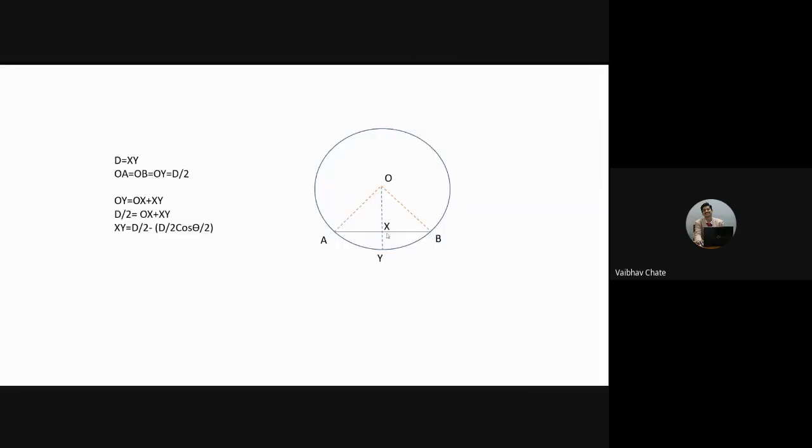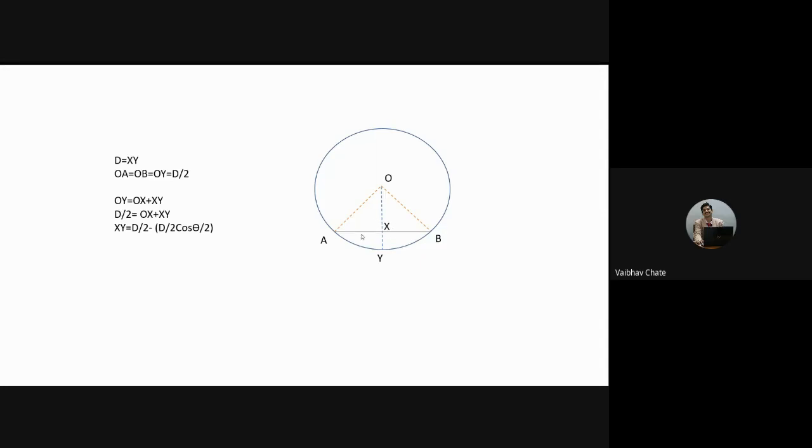Since there are two right angle triangles, OAB is nothing but OAX plus OXB. That means there are two right angle triangles. AXO or OXB, if you consider, it is having an angle of 90 degrees.